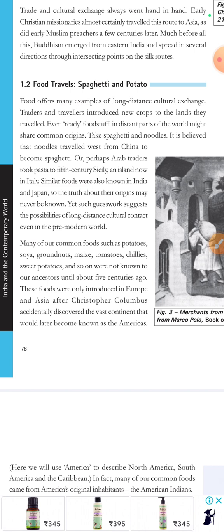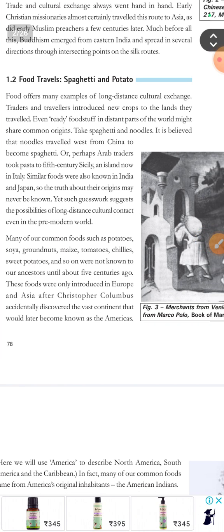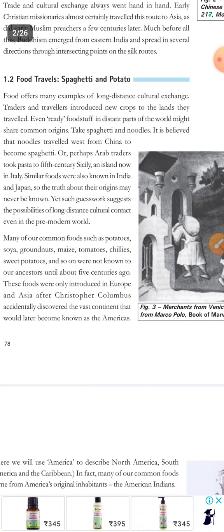Now there's again a picture here. Merchants from Venice and the Orient exchanging goods, from Marco Polo's Book of Marvels, 15th century. Now, who is Marco Polo? You know in the latest chapter that Marco Polo was the person who introduced printing in Italy.